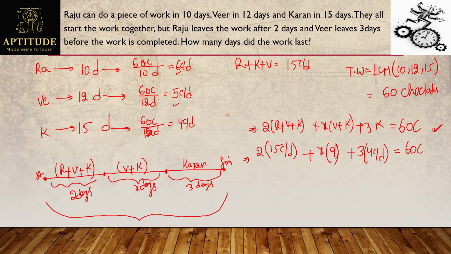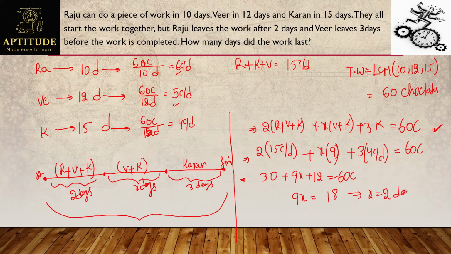Let's see. 2 into 15 will be 30, plus 9x, plus 3 fours are 12, will be equal to 60 chocolates. So we will get the 9x value as 60 minus 42, that's nothing but 18. So by that I can say the x value will be 2. So x value 2 indicates that Veer and Karan worked for 2 days. So this x value is nothing but 2 days.